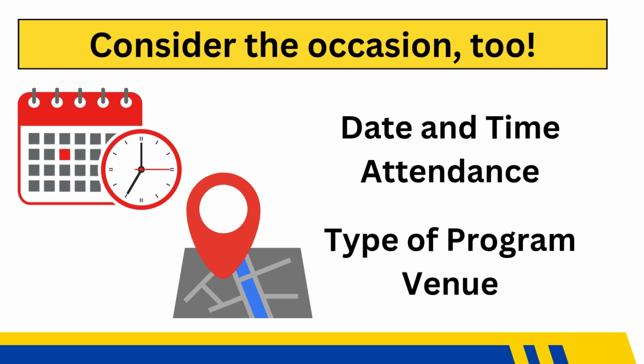Next, consider the occasion where you'll deliver your speech. You have to take note of the date and time, the audience size, and the type of program and the venue as well. Now, for example, a speech for a graduation ceremony will sound different from one at a classroom presentation. The occasion helps you determine your tone, your formality, and of course, your delivery style.